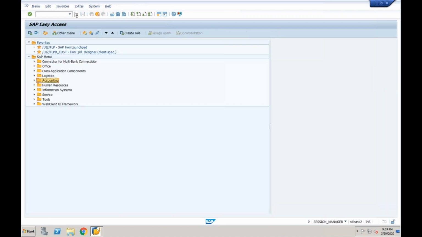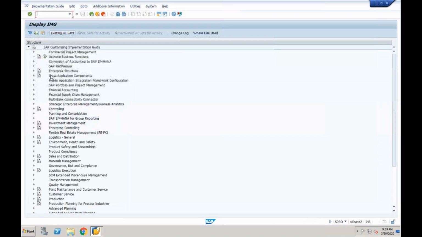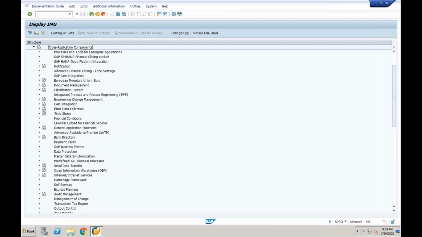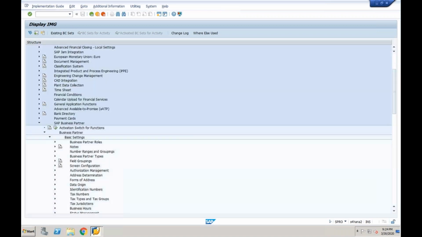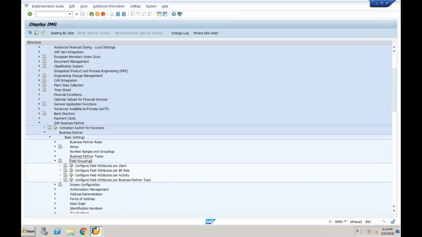I will tell you. If you want to control the screen layout, the screen layout is for customer, but you create it as a business partner. So go to cross application components, business partners, then business partners again, basic settings. Here you can see field groupings.